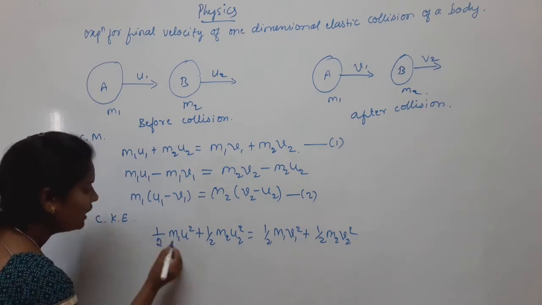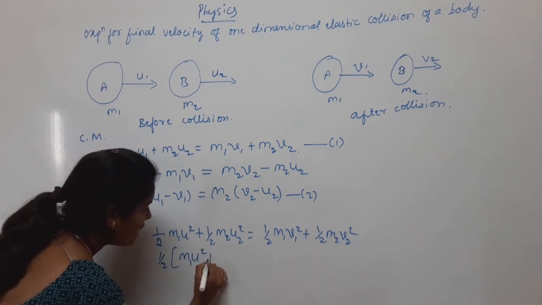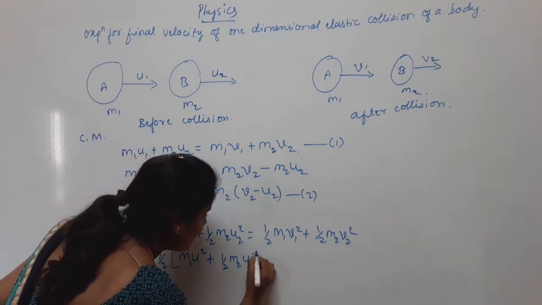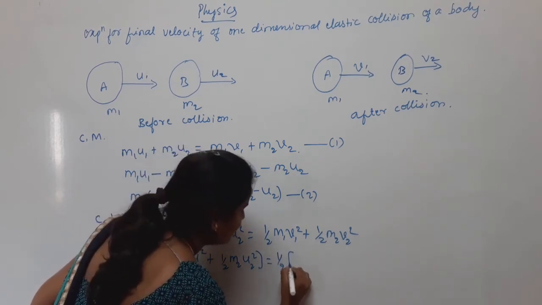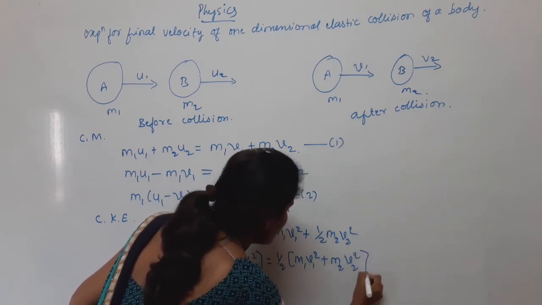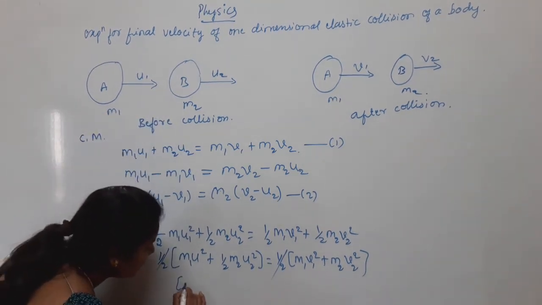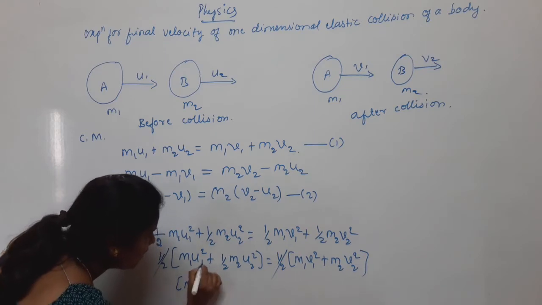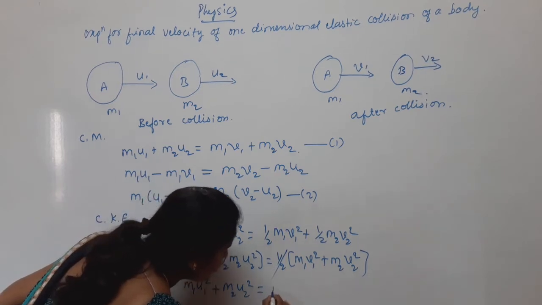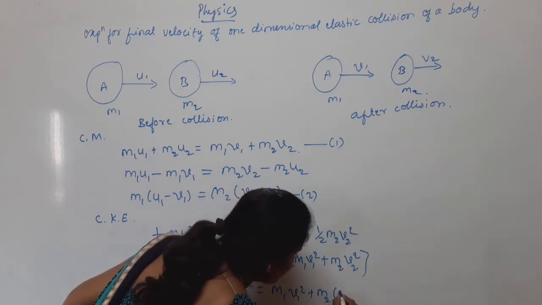Take 1 by 2 as a common term on both sides: 1 by 2 of m1 u1 square plus m2 u2 square is equal to 1 by 2 of m1 v1 square plus m2 v2 square. On both sides the half is the same, so they cancel each other. The remaining thing is m1 u1 square plus m2 u2 square equals m1 v1 square plus m2 v2 square.